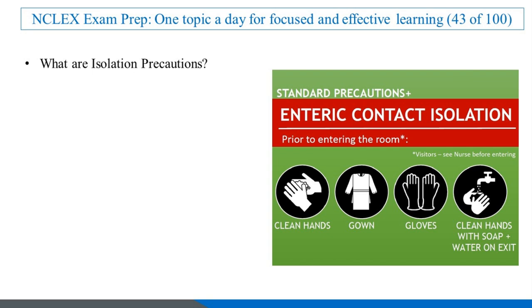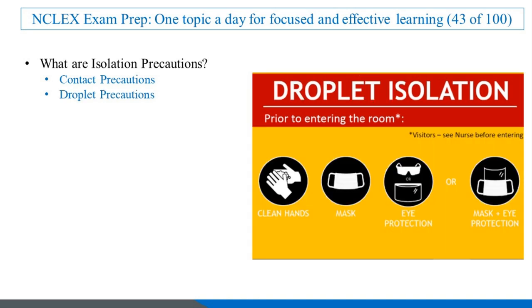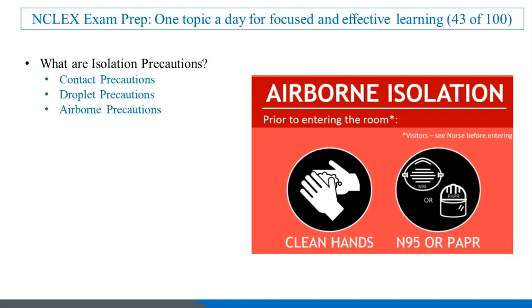Isolation precautions are categorized based on the mode of transmission of the infectious agent: contact precautions, droplet precautions, and airborne precautions. Each type has specific guidelines for PPE, patient placement, and environmental controls.